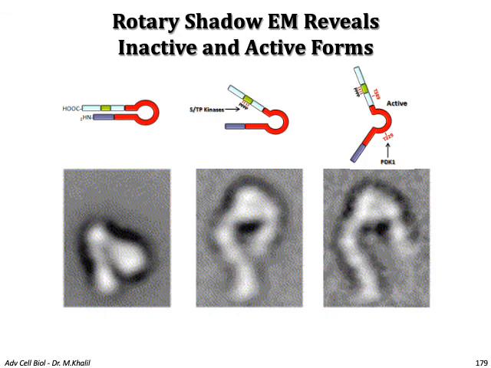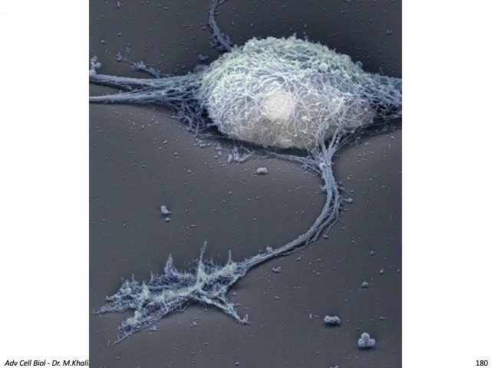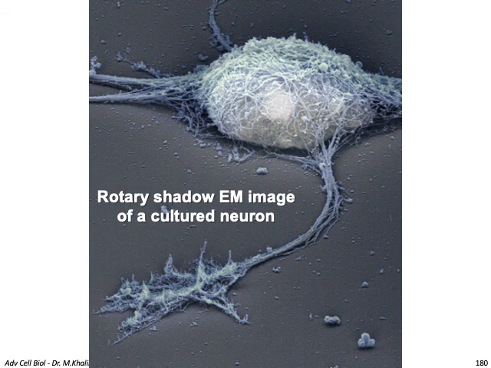This rotary shadow electron microscope is a very high resolution microscope that shows a lot of different structures and has been used widely. And this image shows the potential of this microscope, and it can grasp a lot of details in the structures they photograph.